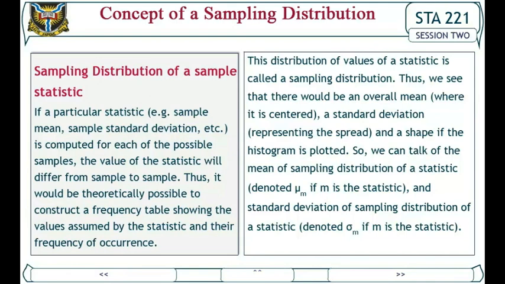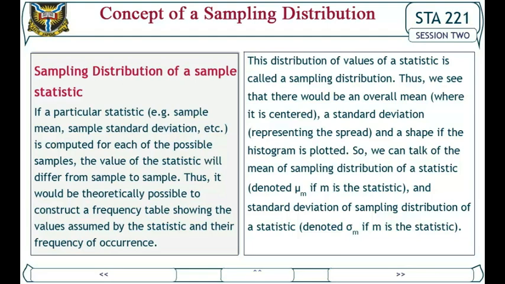Sampling distribution of a sample statistic. If a particular statistic, e.g. sample mean, sample standard deviation, etc., is computed for each of the possible samples, the value of the statistic will differ from sample to sample. Thus, it would be theoretically possible to construct a frequency table showing the values assumed by the statistic and their frequency of occurrence.